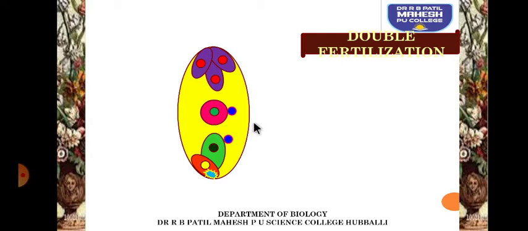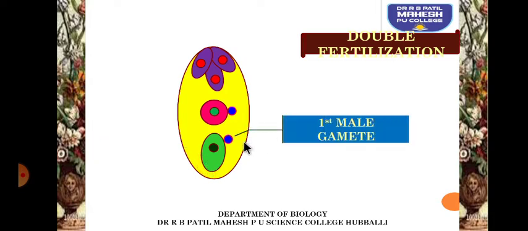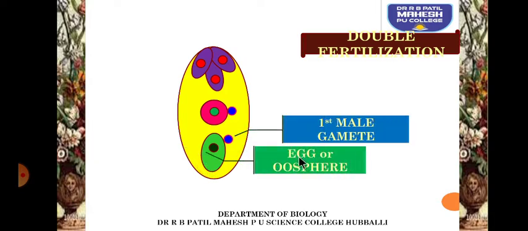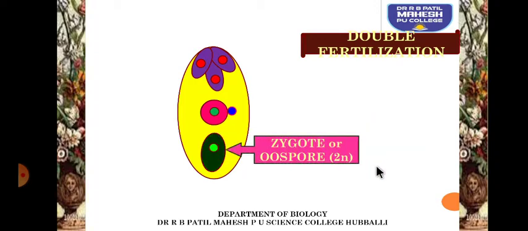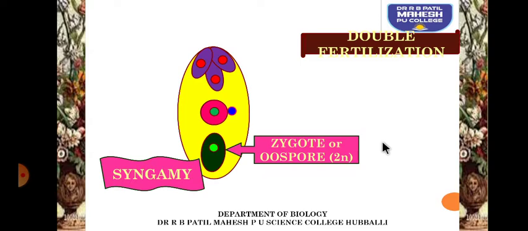So two male gametes are released. They are going to fuse with the two different contents of the embryo sac, bringing double fertilization. The synergid cells will undergo degeneration, and the first male gamete will fuse with the egg or oosphere, making it a zygote. So this is the first fertilization, which is called syngamy. What is syngamy? Fusion between two haploid gametes.